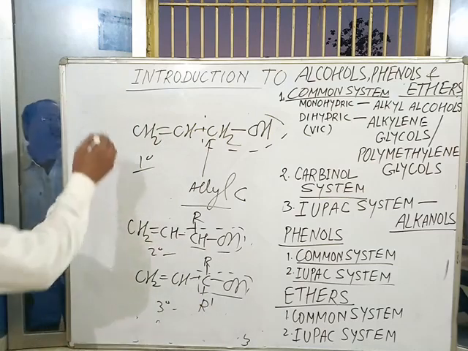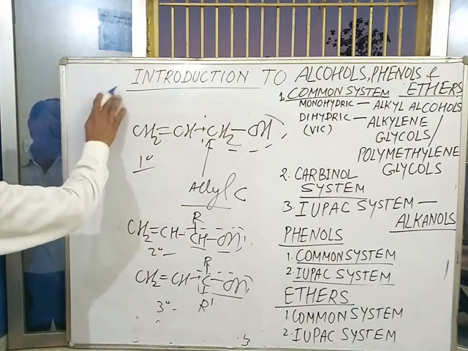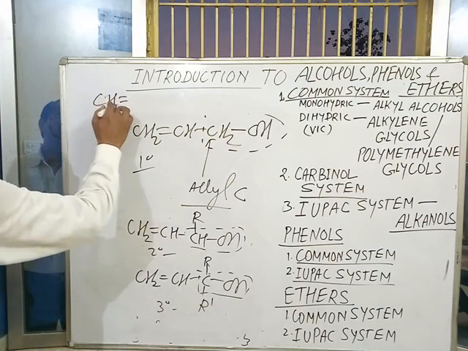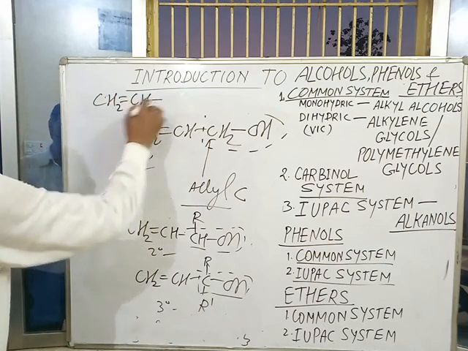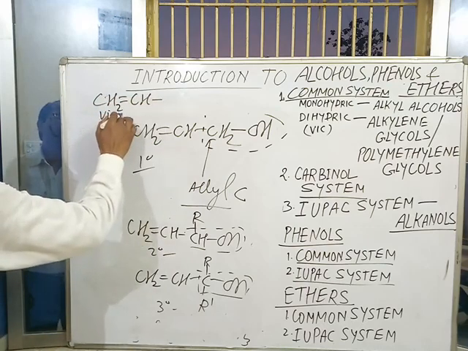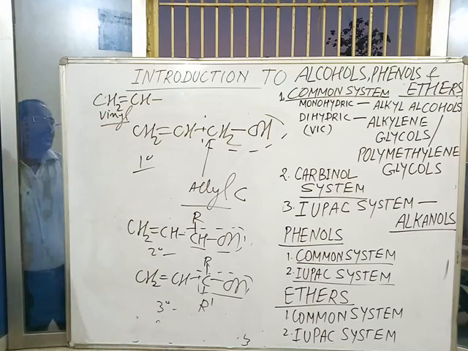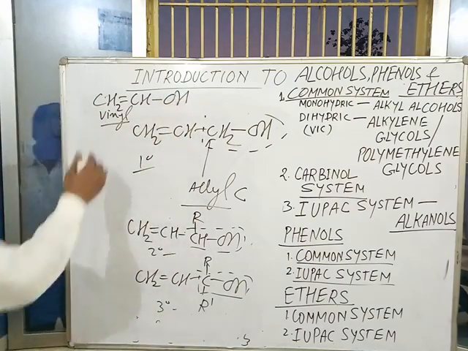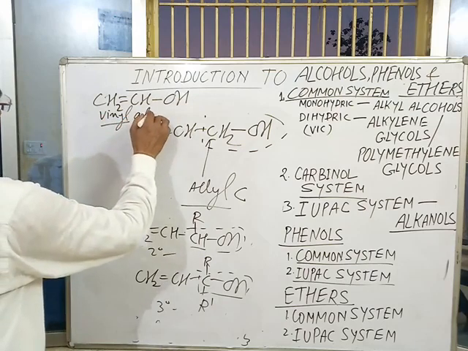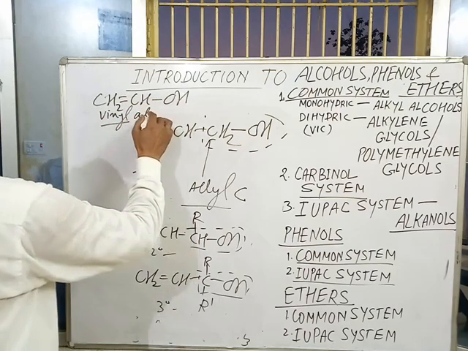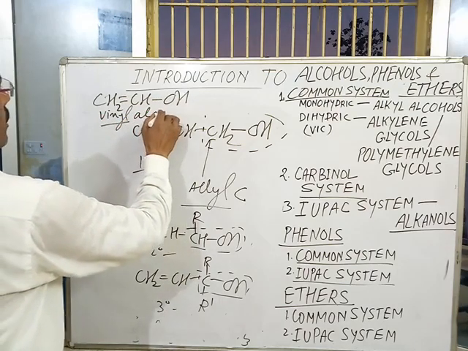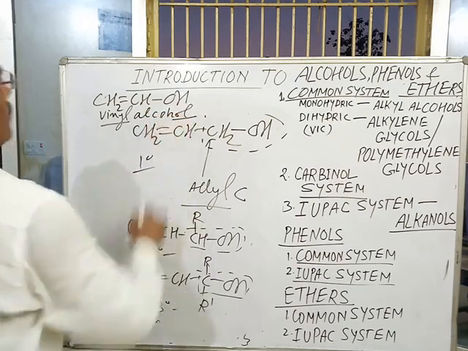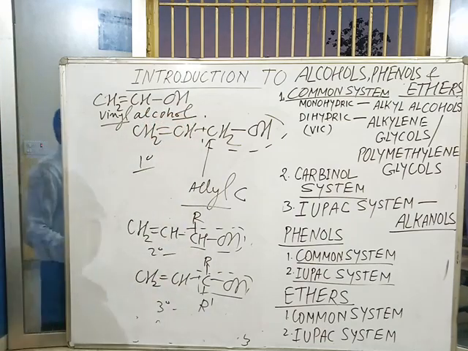What is a vinylic group? CH double bond CH2. This is a vinyl group. If OH is directly attached to this group, we get vinyl alcohol. This is vinylic alcohol.